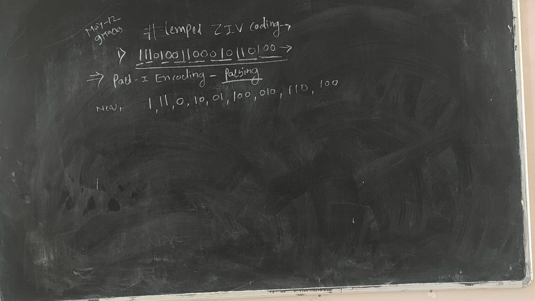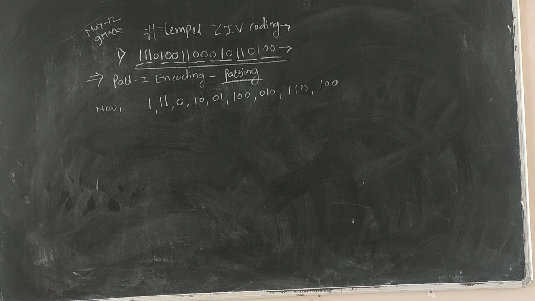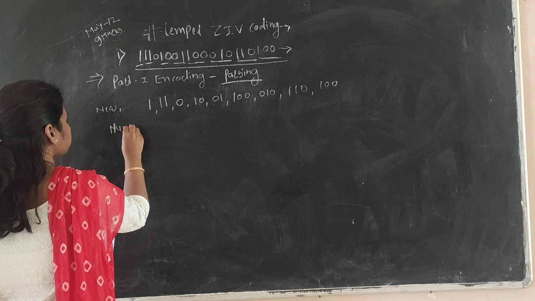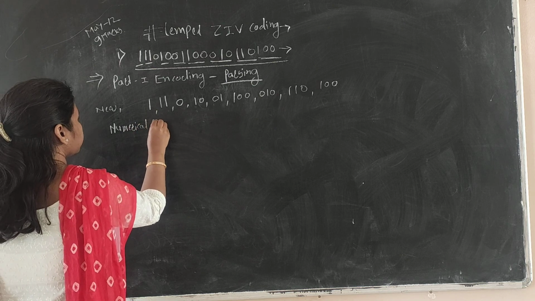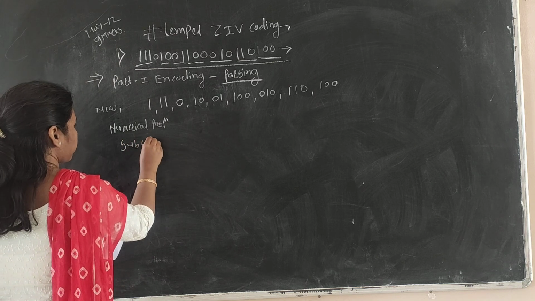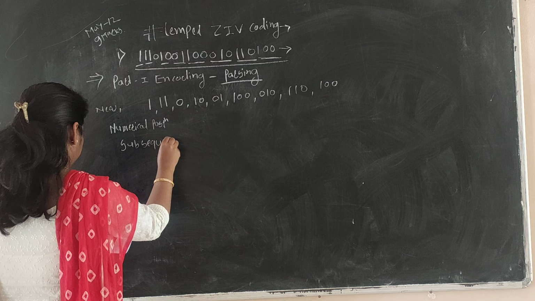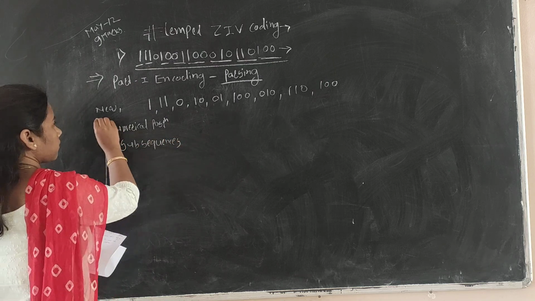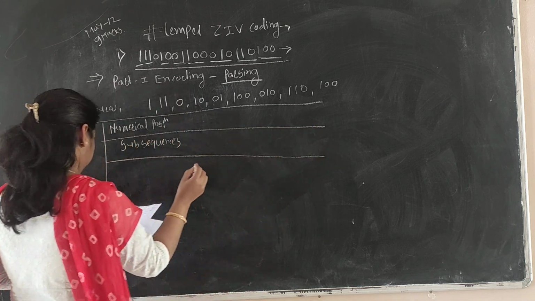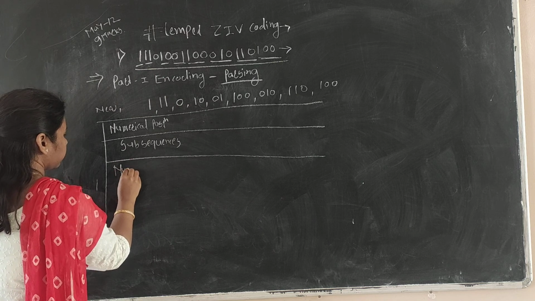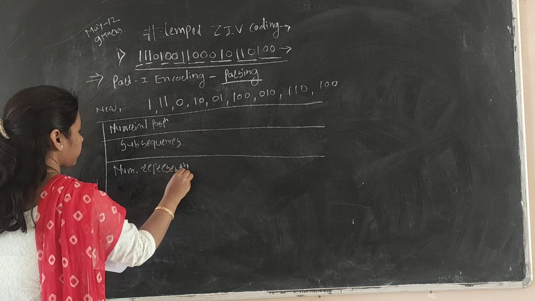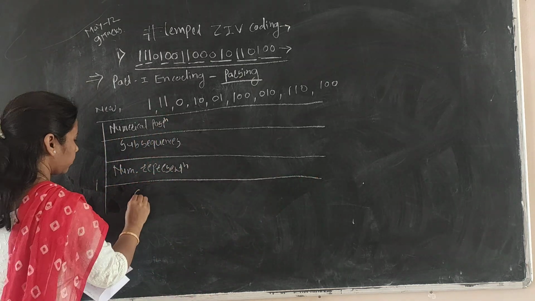For this we will take one table with columns: numerical position, then subsequence, numerical representation, and the last one, code.